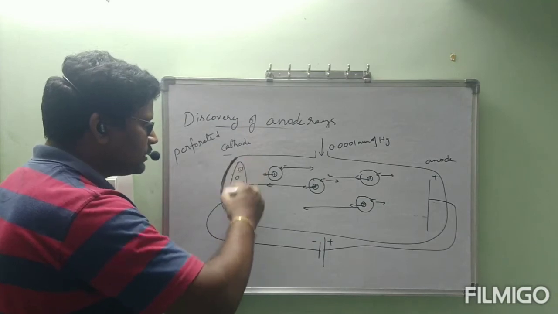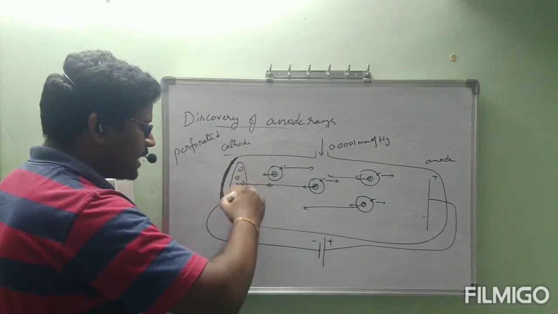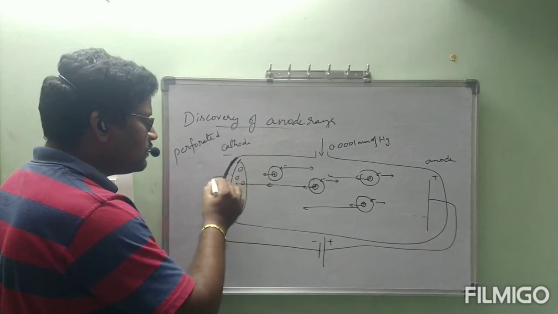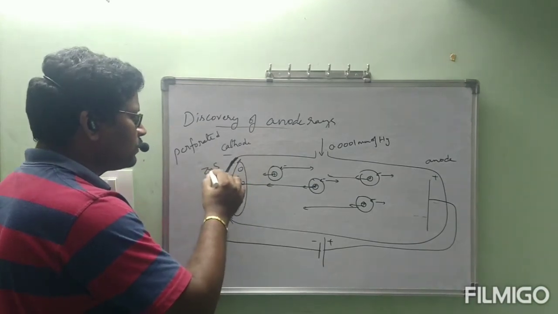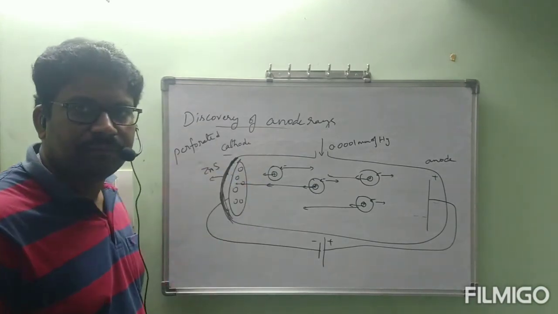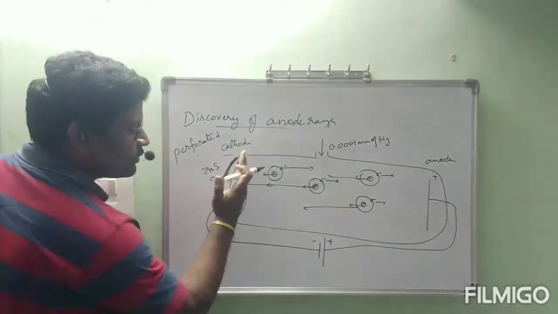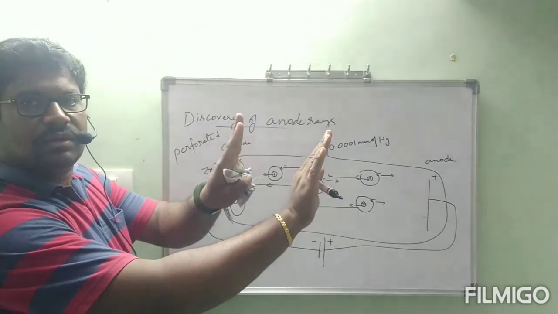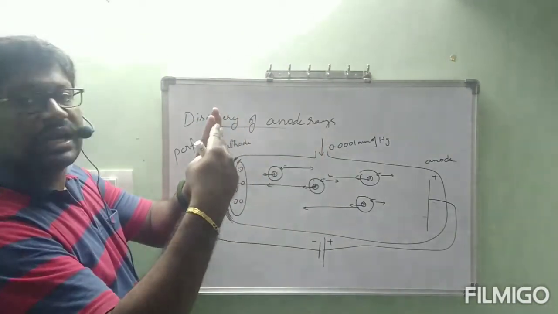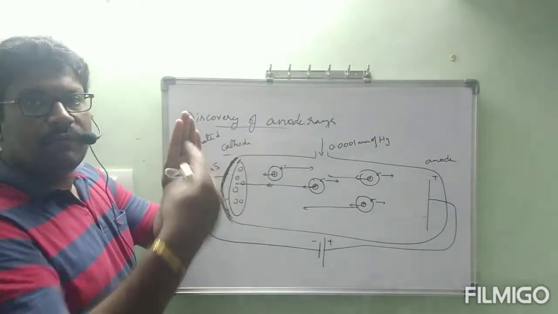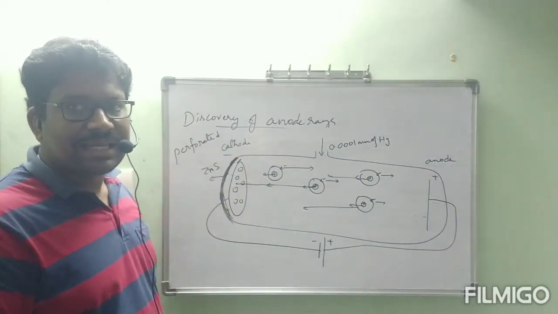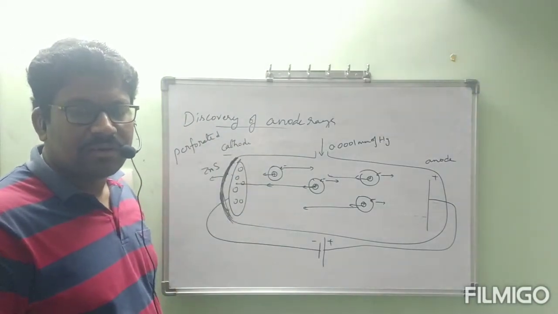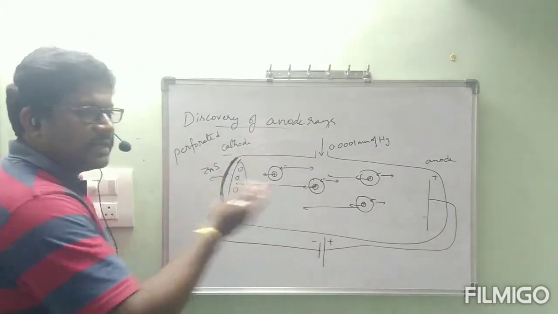zinc sulfide screen. Suppose this is the cathode. This is the back side of the cathode, that means the glass tube. On the glass tube, we have coated which substance? Zinc sulfide. Okay, now the experiment is going on.